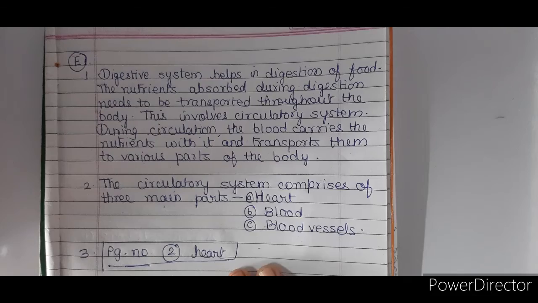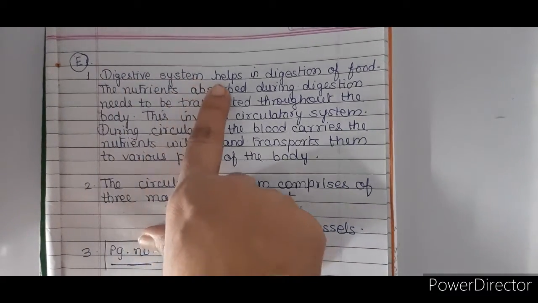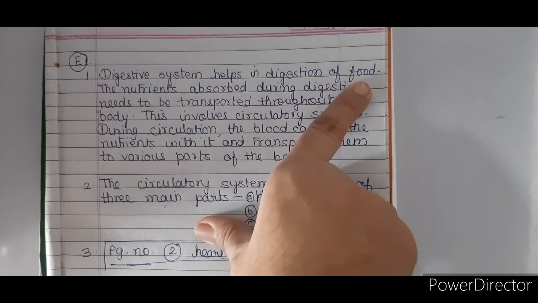Digestive system helps in digestion of food.